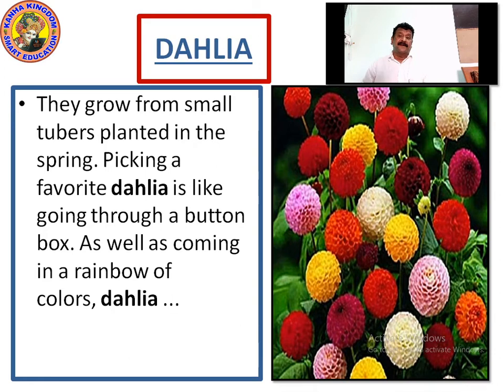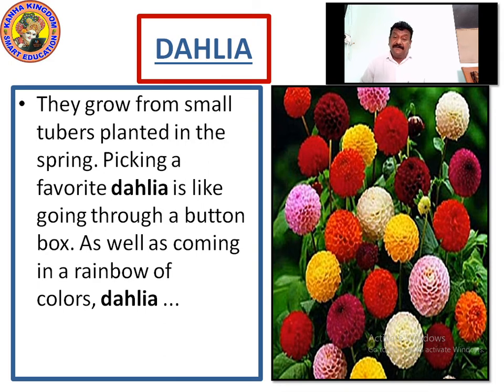When you talk about rainbow colors, what are the rainbow colors? The rainbow colors are Vibgyor. What are the colors in Vibgyor? Violet, indigo, blue, green, yellow, orange, red. There are 7 colors of the rainbow, right? We call it Vibgyor. V for violet, I for indigo, B for blue, G for green, Y for yellow, O for orange, R for red.